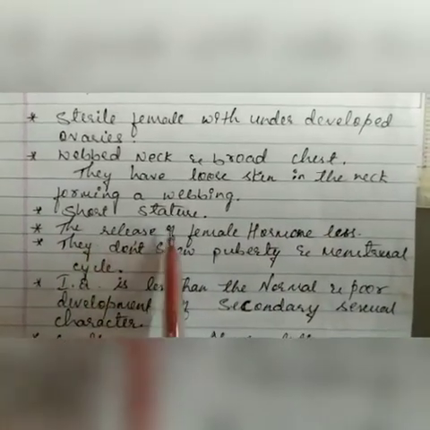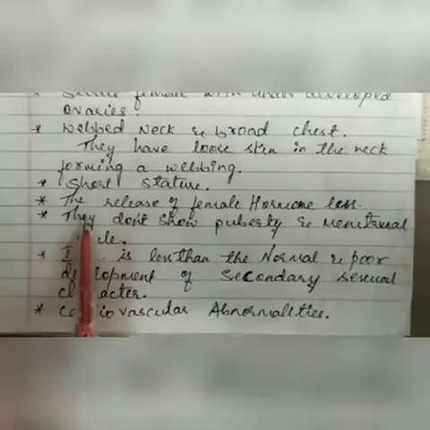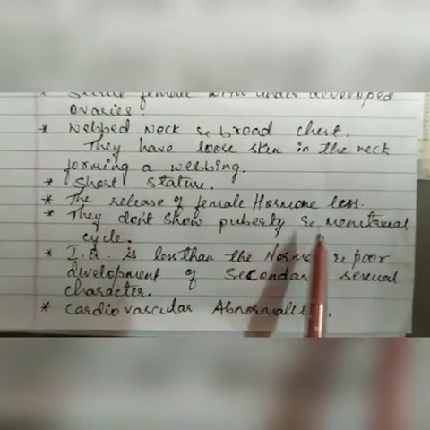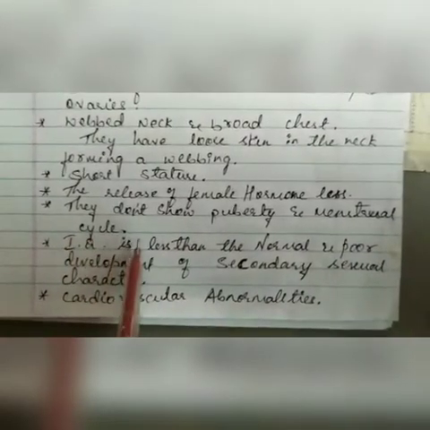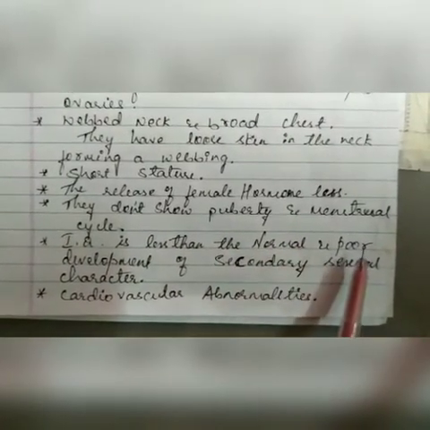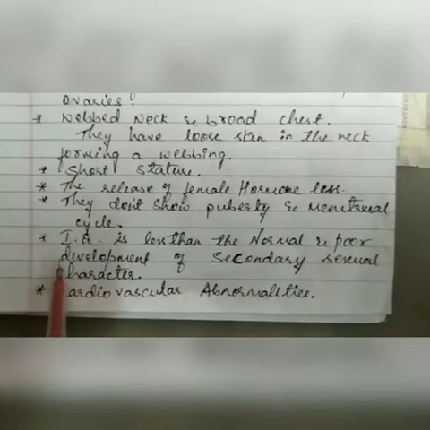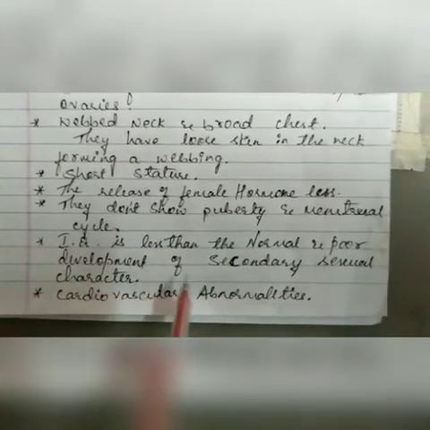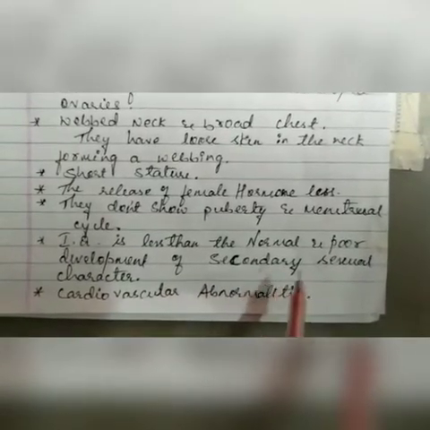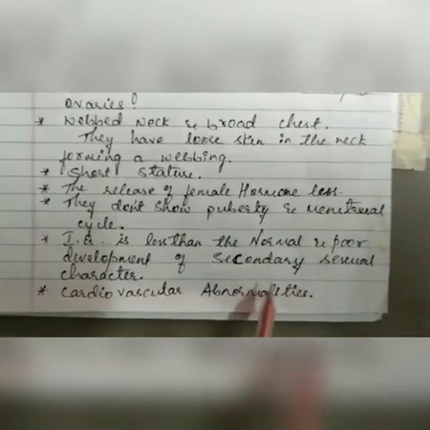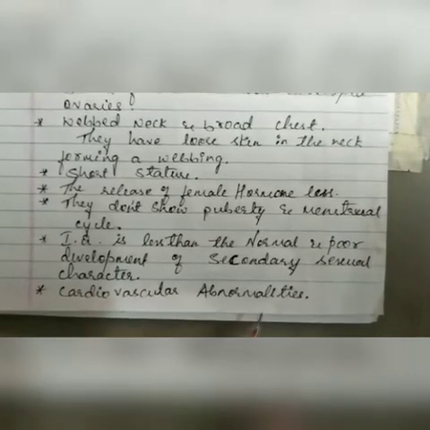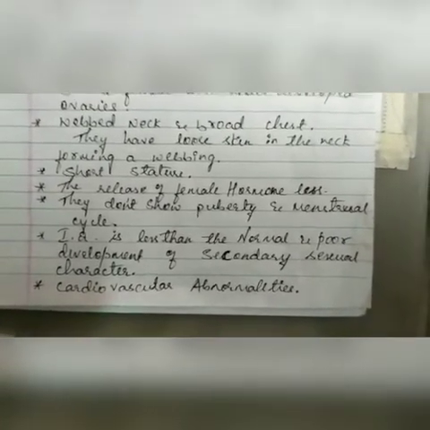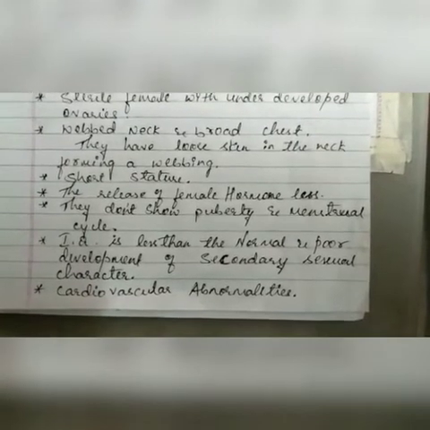Then short stature. Next, the release of female hormones is less. Next, they do not show puberty and menstrual cycle. Next, IQ is less than a normal person, and there is poor development of the secondary sexual characters in the female. Then cardiovascular abnormalities also occur, which means it causes heart diseases.